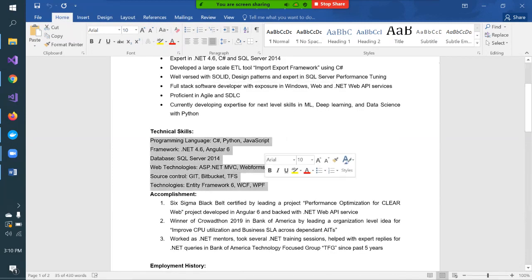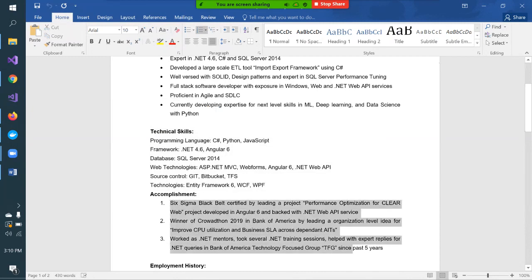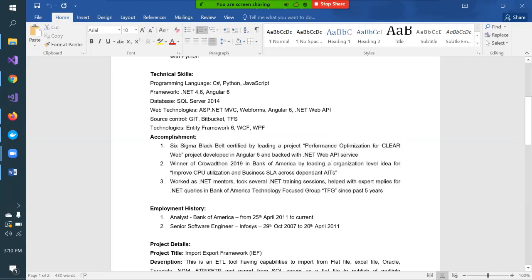This is the important thing. Here I have mentioned that I know this programming language, I know this framework, I know this. So here I am clearly telling that I am well versed, with hands-on skill in all these technologies. I have also written some accomplishments, like what I achieved in my previous roles: Six Sigma Black Belt certified, winner of Crowdathon, worked as a .NET mentor, took several .NET training sessions. These are some of my key points which I wanted to project at the top of the resume. And here I have mentioned my employment history.